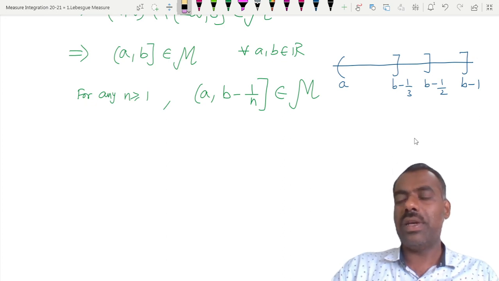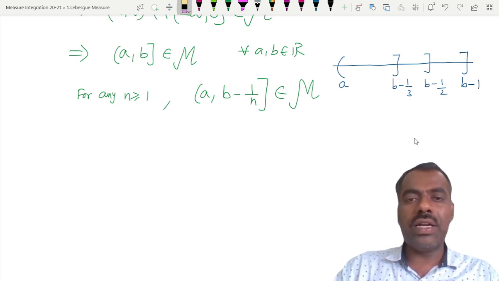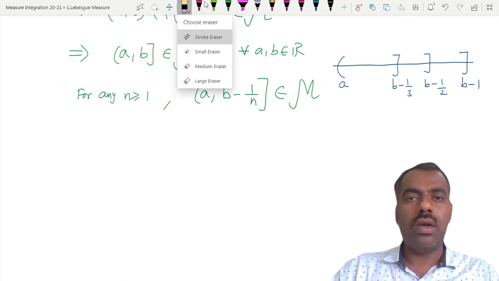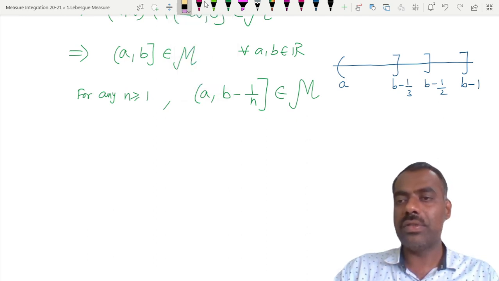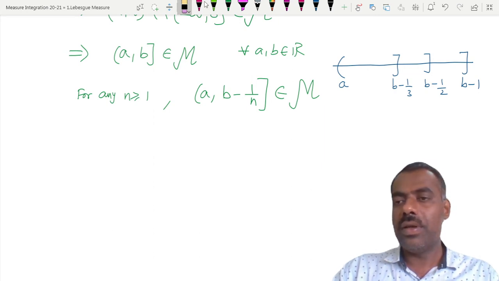Because b will be on this side, right? So we don't want b. I have marked it wrong. b minus half and b minus 1, which is smaller? This is wrong.